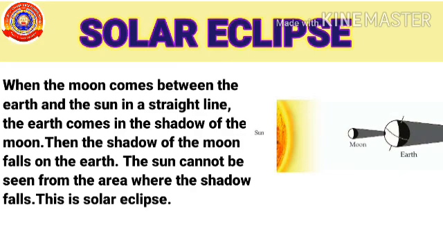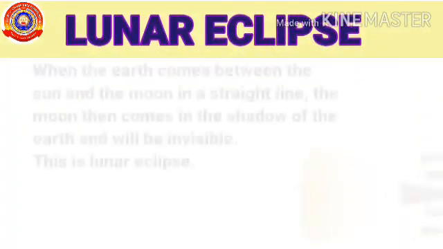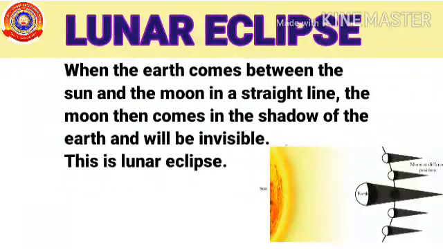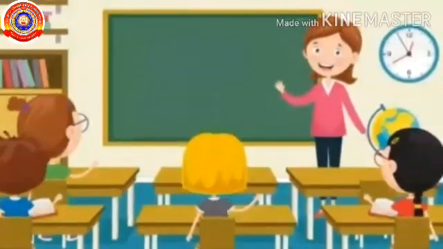The sun cannot be seen from the area where the shadow falls. This is solar eclipse. Lunar eclipse: when the earth comes between the sun and the moon in a straight line, the moon then comes in the shadow of the earth and will be invisible. This is lunar eclipse.